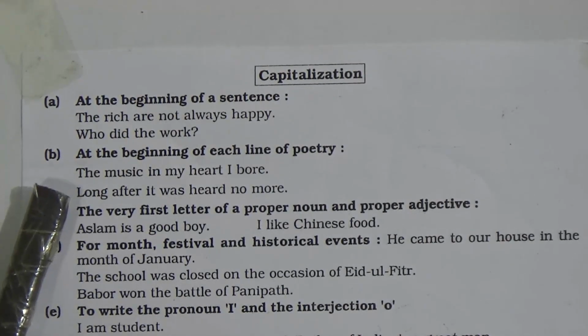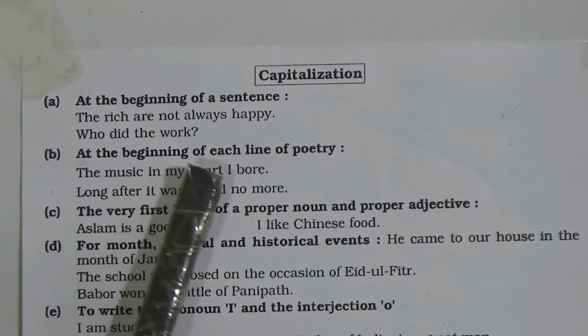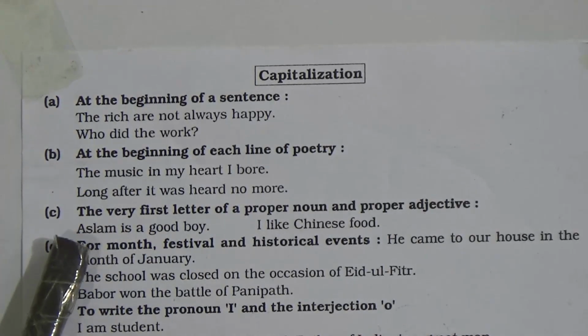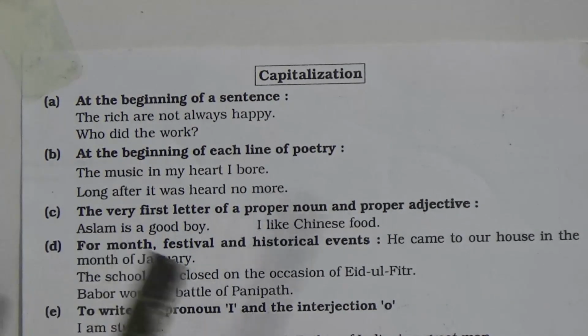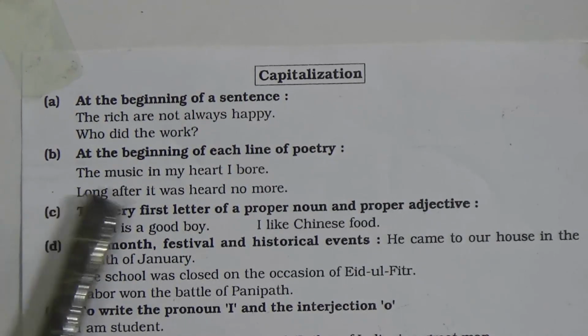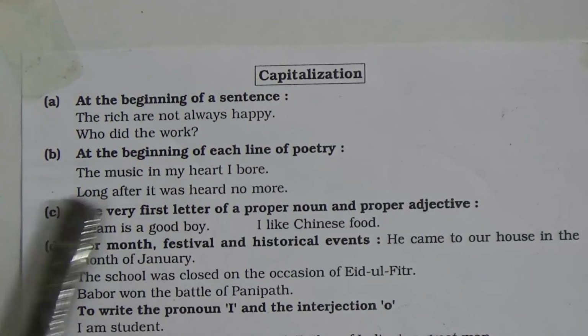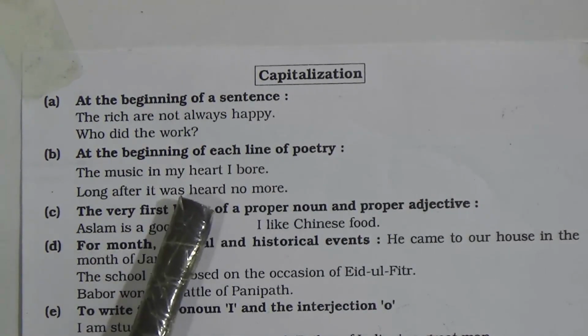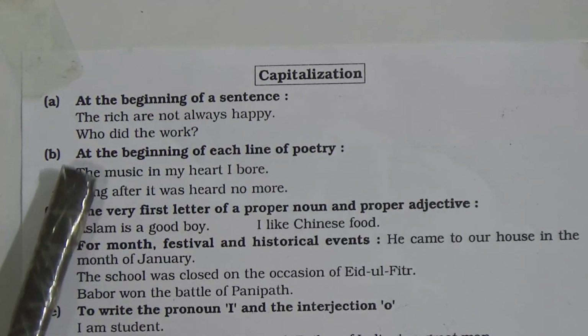Now B, at the beginning of each line of poetry. So if you want to write a poem, you need to start each line with a capital letter. The music in my heart I pour, long after it was heard no more. So these are the lines of the poetry, and each line starts with a capital letter.